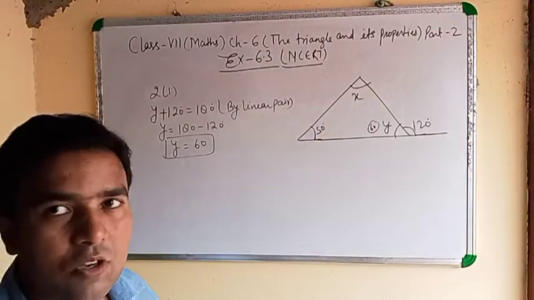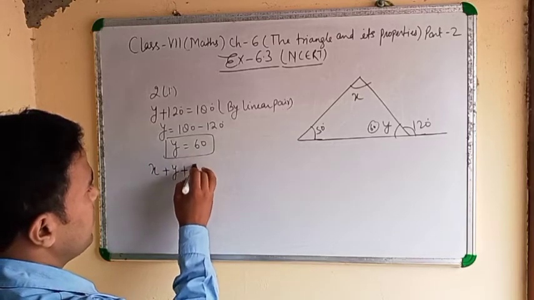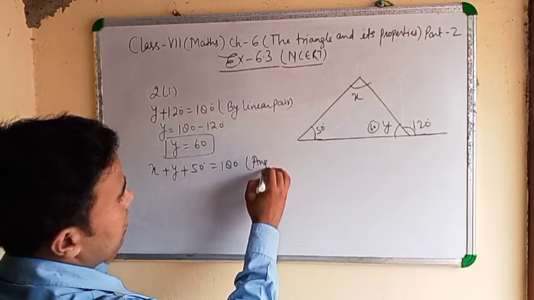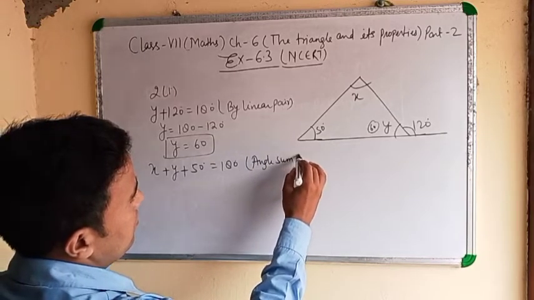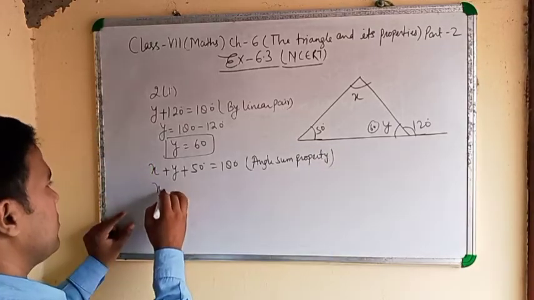After that, find the value of x also. x plus y plus 50 equals 180 by angle sum property. y equals 60.